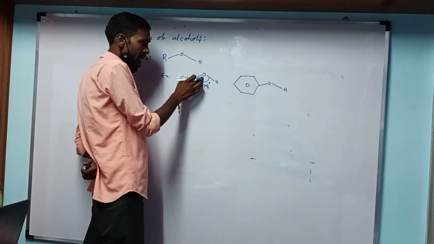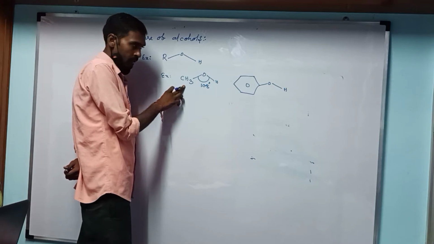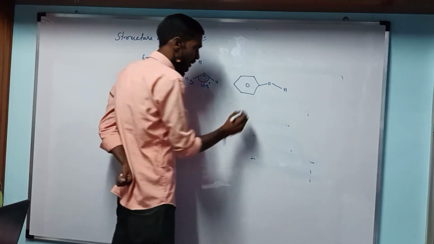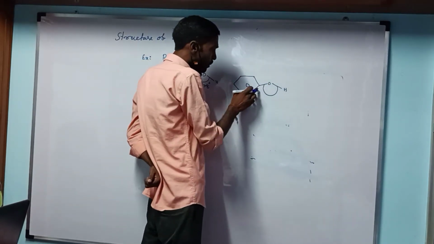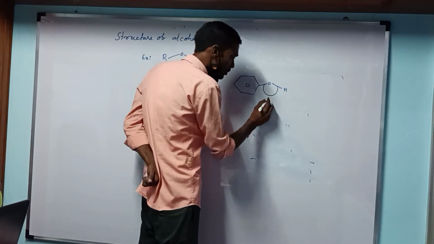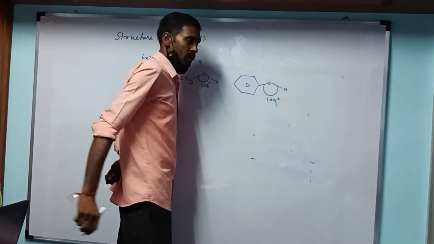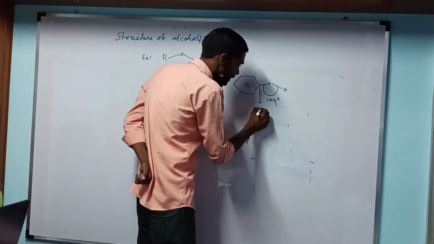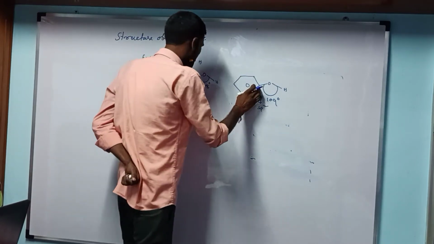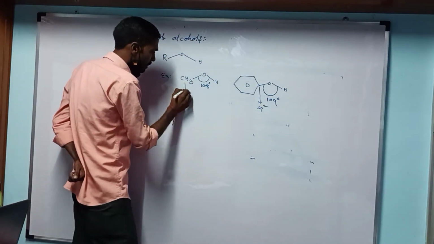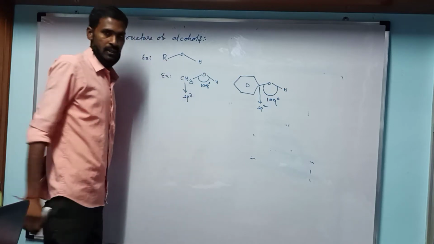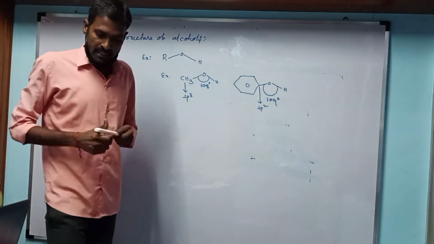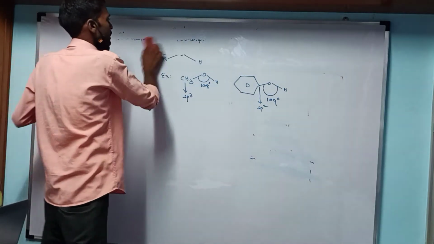The OH group is attached to an sp3 carbon in aliphatic alcohols, while in aromatic alcohols the OH group is attached to an sp2 carbon atom. The bond angle of carbon to oxygen to hydrogen in aromatic compounds is 109 degrees. The carbon acquires sp2 hybridization in aromatic compounds and sp3 hybridization in aliphatic compounds. This is the general structure of alcohols. Next we discuss the preparation of alcohols.